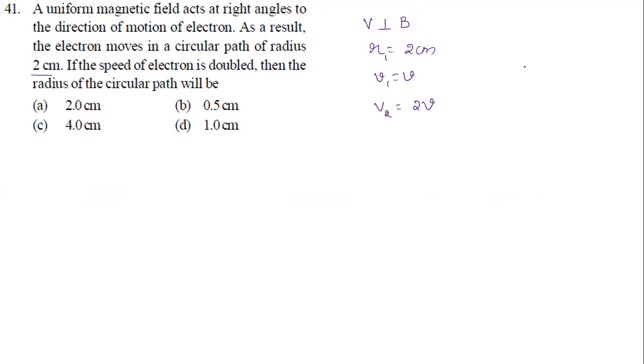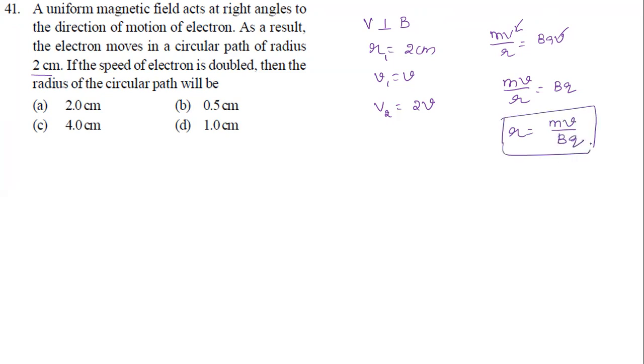Now, as we know, for any particle moving in a circular path, what is going to happen? A centripetal force is acting, that is mv square by r must be equal to the magnetic force bqv. So one v is going to cancel, it will become mv by r equal to bq. Then I can take radius r equal to mv by bq. If you remember the direct formula, I can use it directly. But it is very good to remember the formulas. Make a list of formulas for each and every chapter because it will save your time.